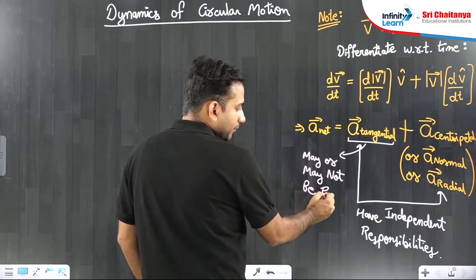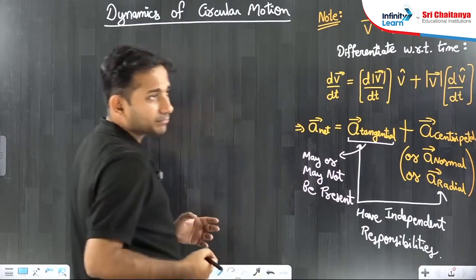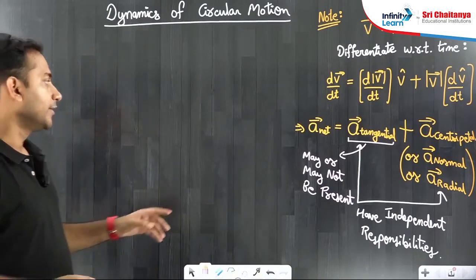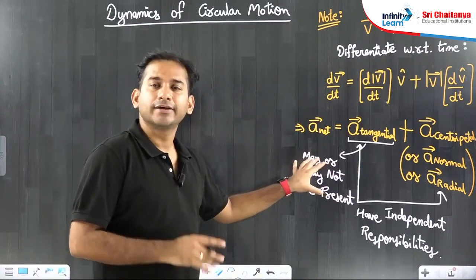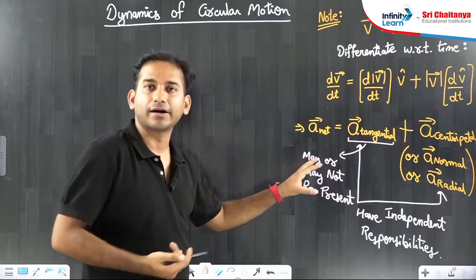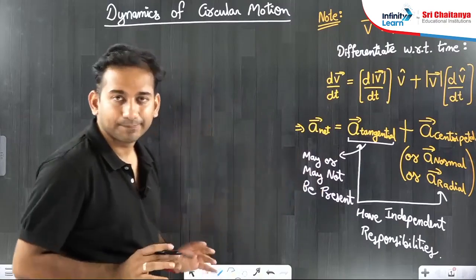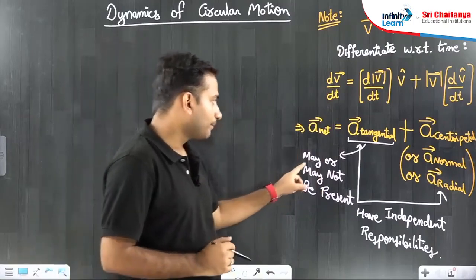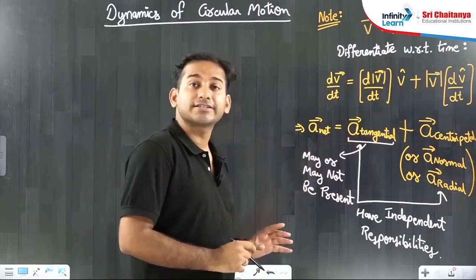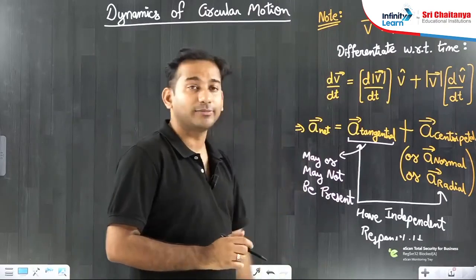Why so, sir? Because if the speed of moving in a circular path, or revolution, is changing, then you will say it may be present. If the speed with which the particle is exhibiting the circular path is not changing, then you will say it will be absent. So its responsibility is to change the speed, but speed may or may not get changed. Hence, you can say it may or may not be present.